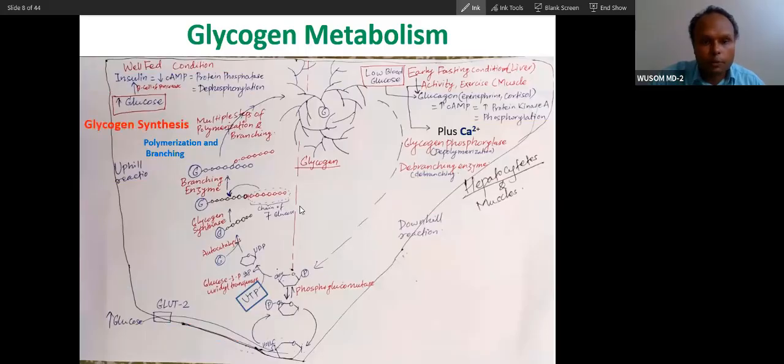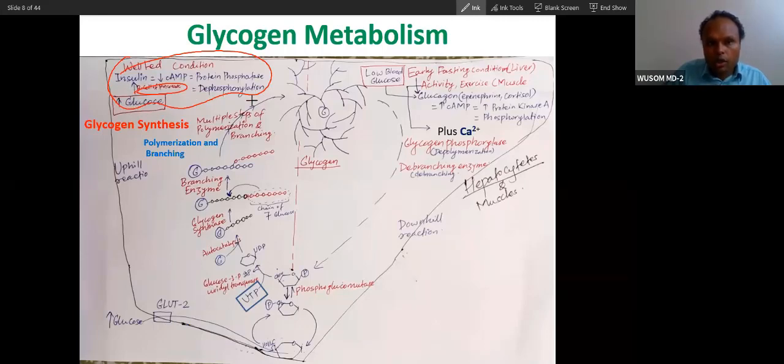And then I put this picture here. You can see this glycogen synthesis that happens in fed condition. You can take this as revision. So this happens in fed condition. High glucose will cause release of insulin from the beta cell, and insulin will cause glucose uptake. So this insulin will cause glycogen synthesis. So what happens in glycogen synthesis? This is an uphill reaction.